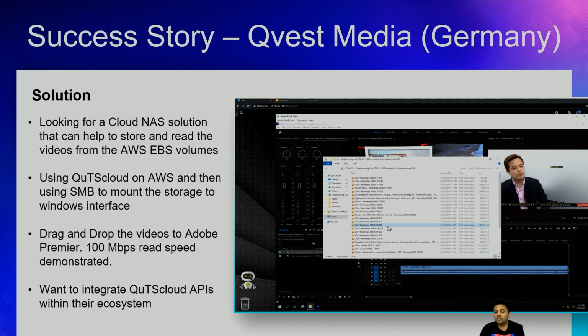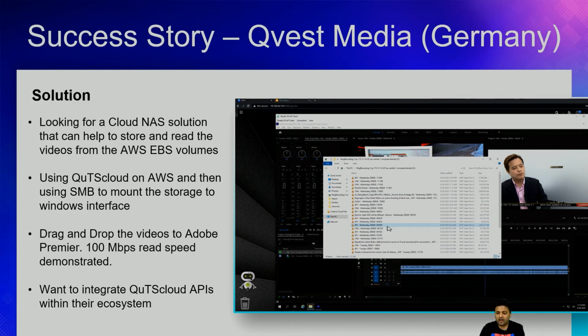Okay, so all the videos are actually sitting inside QuTScloud, and Adobe Premiere is sitting inside a virtual machine on AWS as well. So they used to drag and drop the videos to Adobe Premiere, and they told us that they almost received a read speed of 100 Mbps, and that was really important for them, because without this it was really difficult for them to read the data in real time.